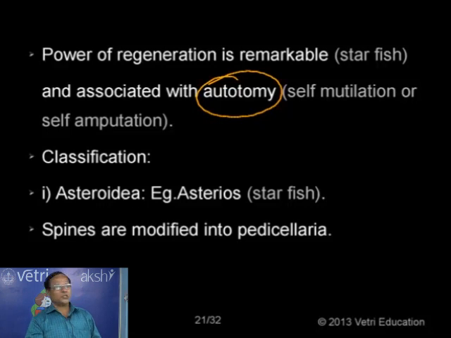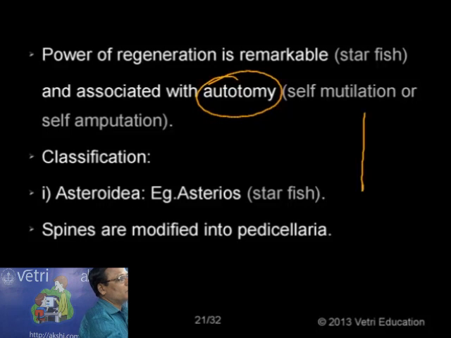Now the classification. It includes 5 classes. Now one, Asteroidea, which includes mainly the starfish, Asterias rubens or Astropecten, etc. We have a number of organisms, different species. And in the case of Asteroidea, in the case of starfish, on the surface of the body we have what is called the spine. The spines are modified into pincer-like bodies.